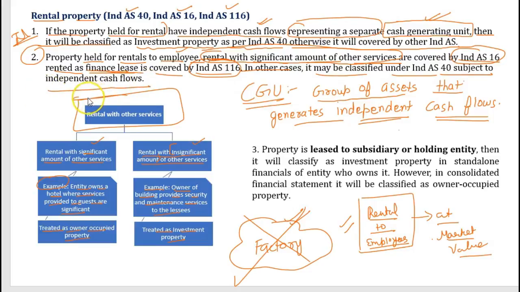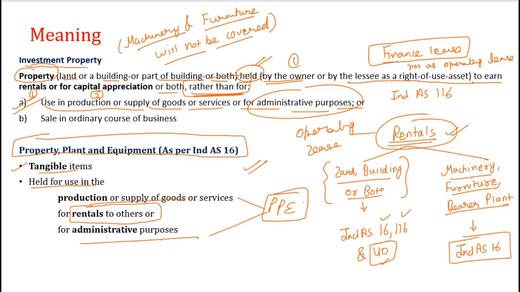So the main consideration while classifying whether the property will be classified as investment property or not: the first point, it must be a land, building or both. It must be owned by the entity or the entity has acquired it under finance lease, not as operating lease.